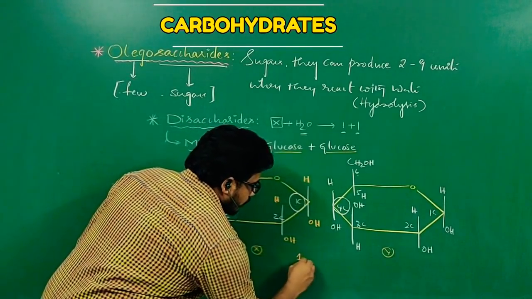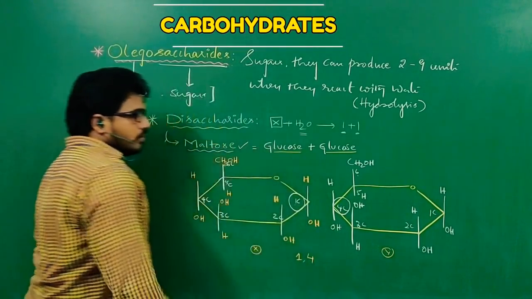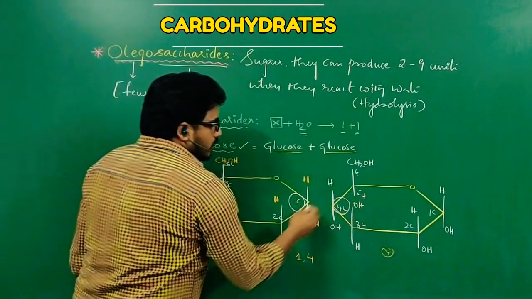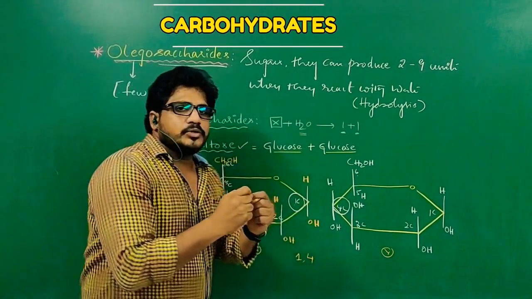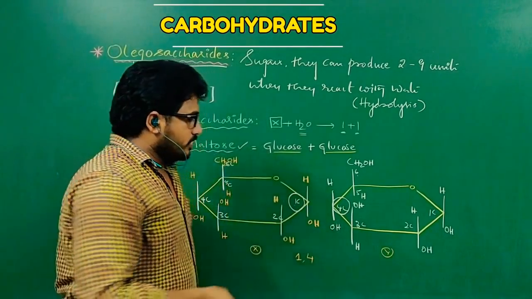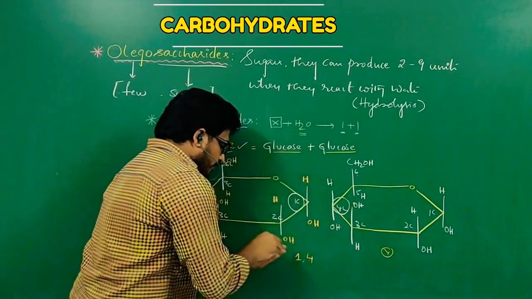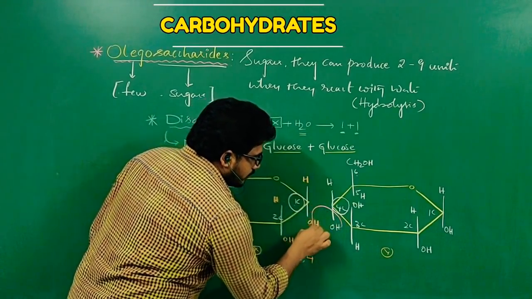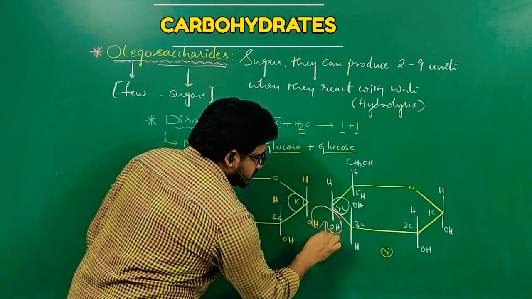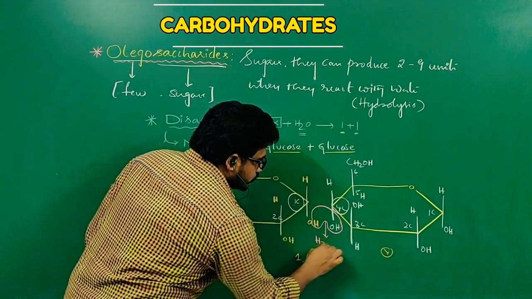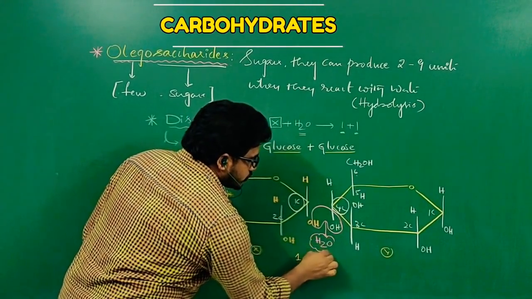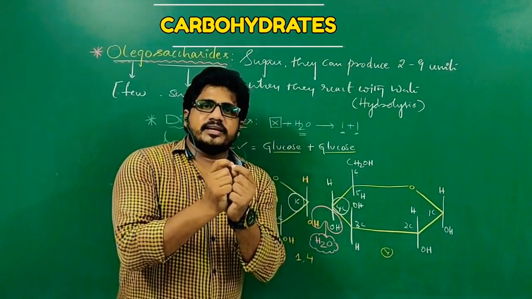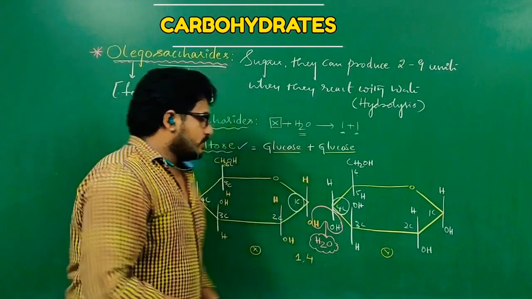So that is 1 and 4. What type of bond will form? Let us see. When these two glucose molecules come close together to form the condensation, one water molecule will be evolved. So OH and H, these two together form H2O. So one H2O will be released when two monosaccharides condense or join together.